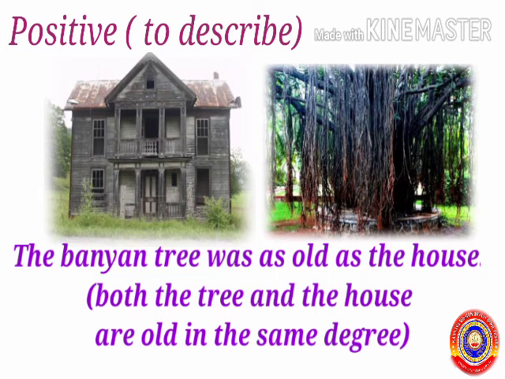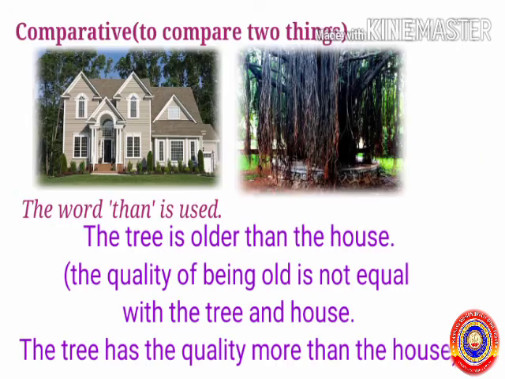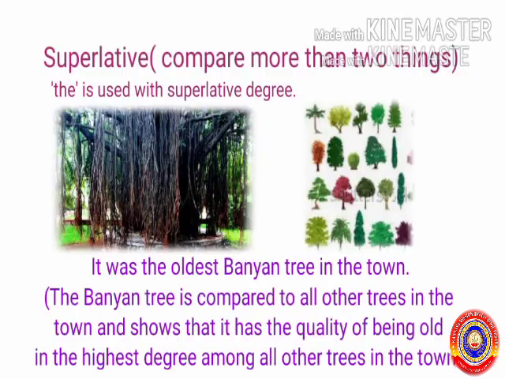Look at the sentence. The banyan tree was as old as the house. Here the sentence means both the tree and the house are old in the same degree. There is no comparison, only description. Next it is comparative degree. It is used to compare two things. The word than is used with it. The example, the tree is older than the house. The quality of being old is not equal in the tree and the house. The tree has the quality more than the house. So, there is a comparison between the tree and the house.